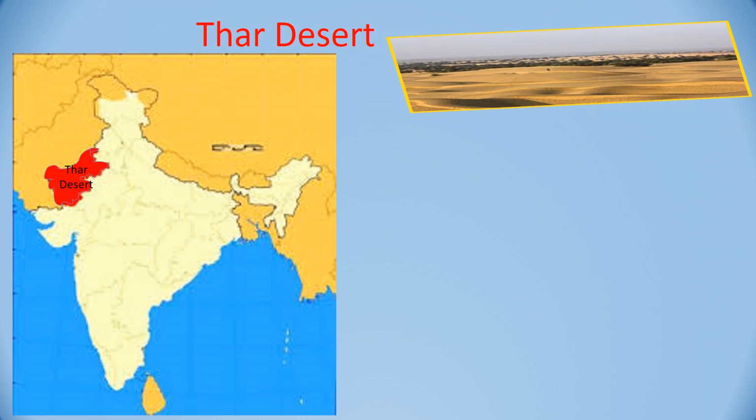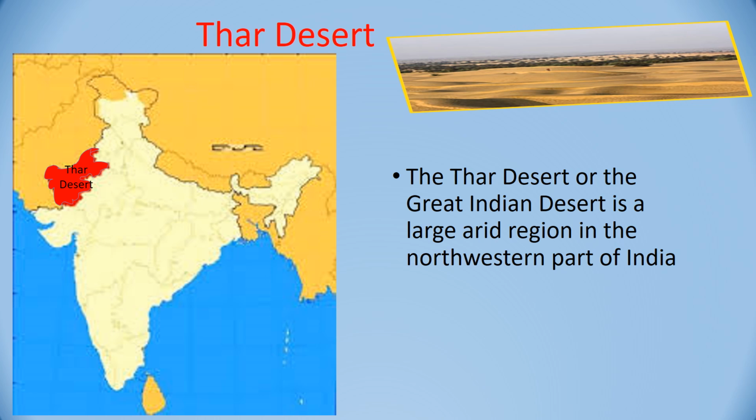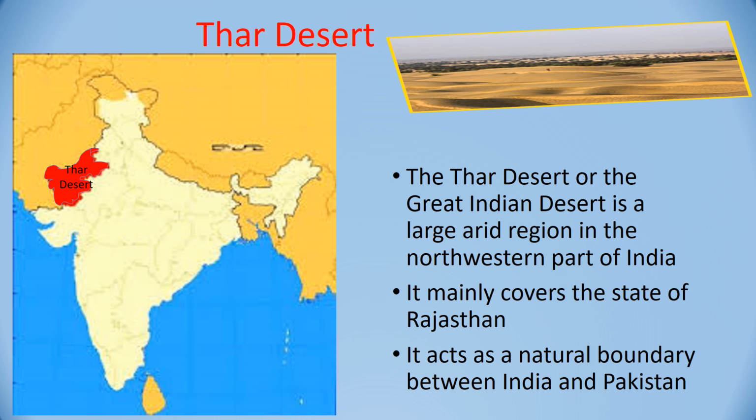Now let us study about the Thar Desert. The Thar Desert or the Great Indian Desert is a large arid region in the northwestern part of India. It is also called Marusthali. It mainly covers the state of Rajasthan. And it acts as a natural boundary between India and Pakistan.